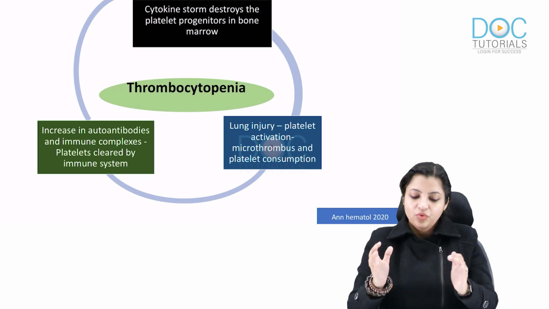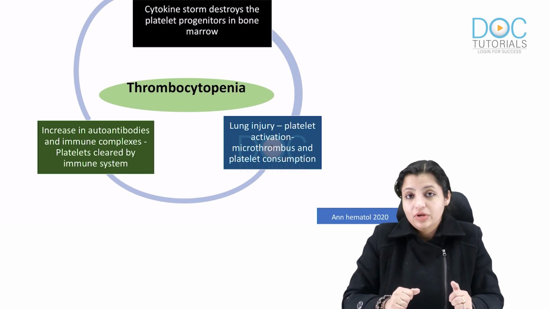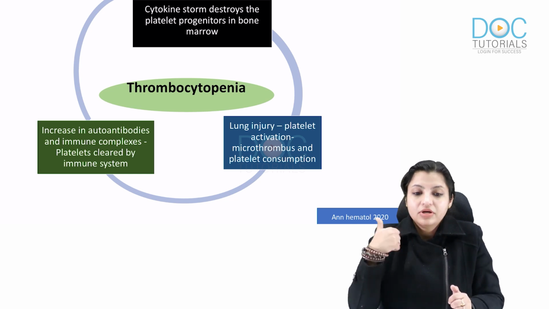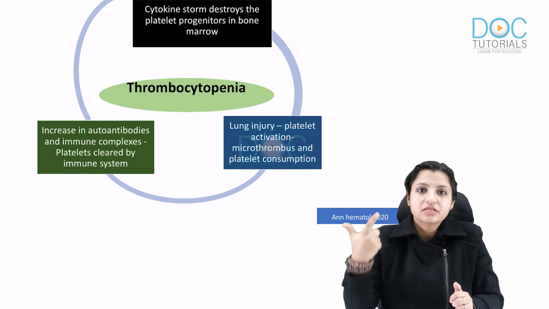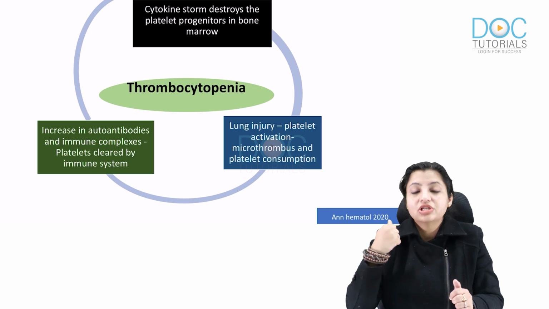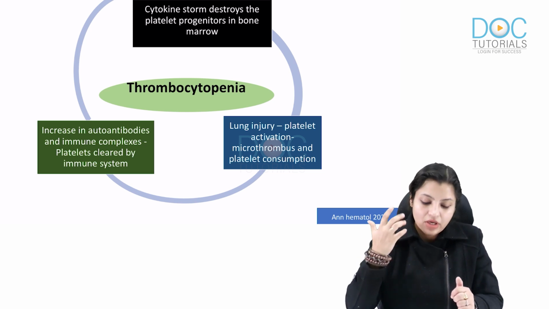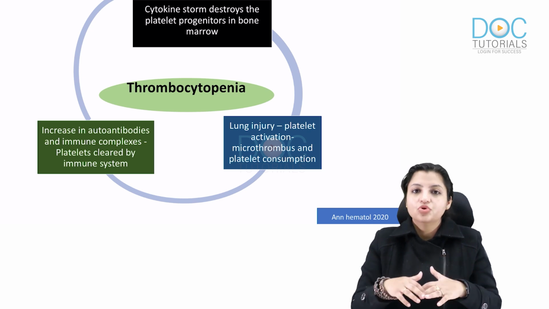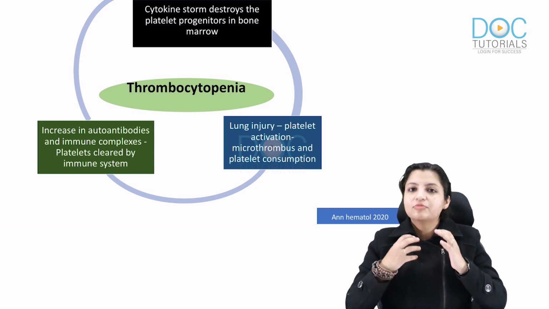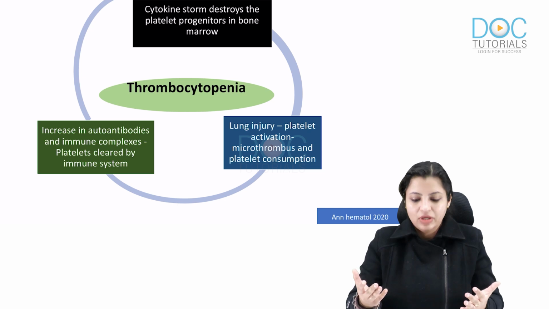Now, what are the causes of thrombocytopenia in COVID? Remember two points here: the thrombocytopenia is always mild and it doesn't cause bleeding. First, the cytokine storm destroys the platelet progenitors in the bone marrow. Obviously, when the progenitors are destroyed, it causes thrombocytopenia.